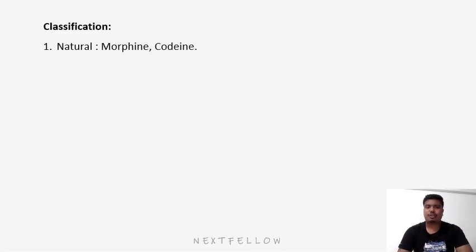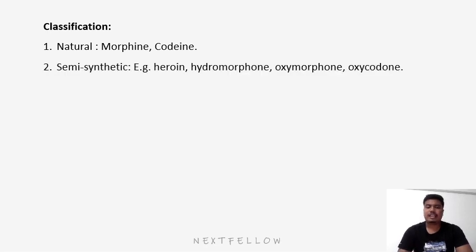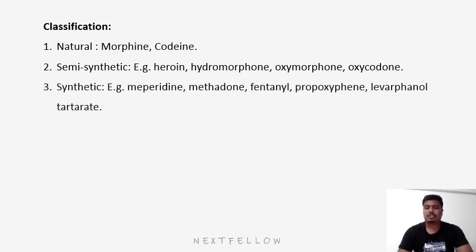Now we will learn about the classification. The first one is the natural, that is morphine, codeine. Now the second type is semi-synthetic. Substances which are derived by modification of chemical constituents of opium are called semi-synthetic narcotics. The examples are heroin, hydromorphone, oxymorphone and oxycodone, etc. And the third one are called the synthetic drugs. They are also called designer drugs. They are highly potent and addictive. Examples are meperidine, methadone, fentanyl, propoxyphene or levorphanol tartrate.